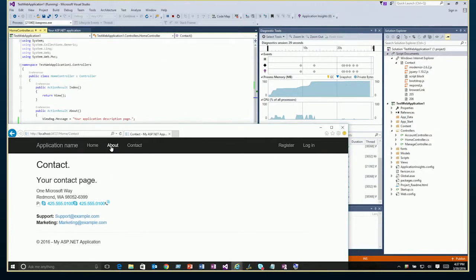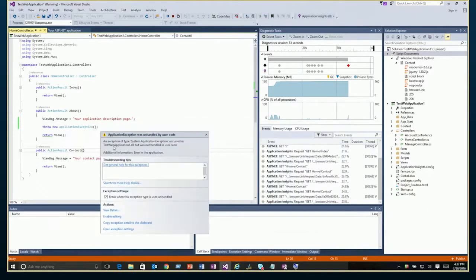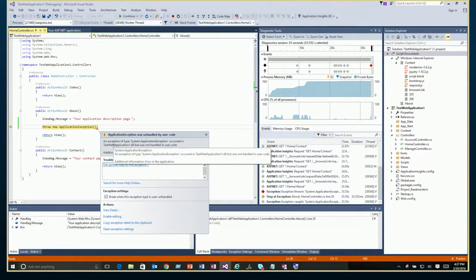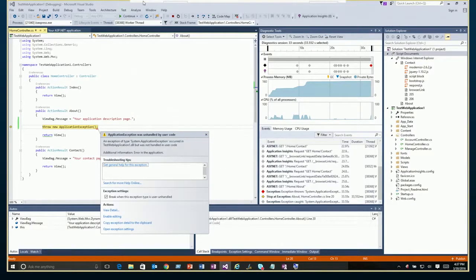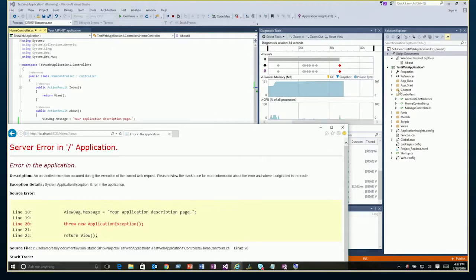However, if I hit About, which is where I put in my throw exception code, we can see that it has stopped my run because an exception has been found. If I just continue and let it error out, we can also see that now at the top in my diagnostics hub, I have red diamonds, which is pretty handy.